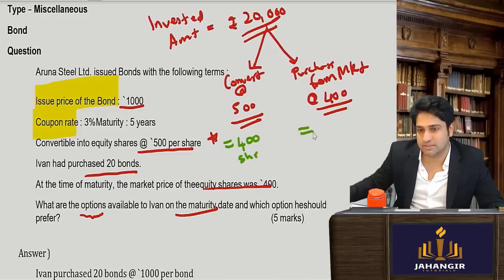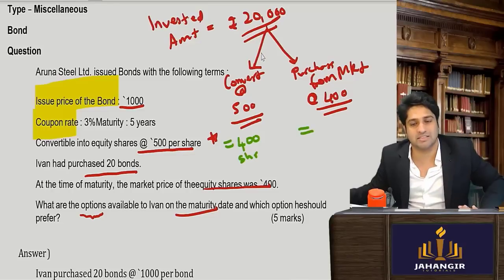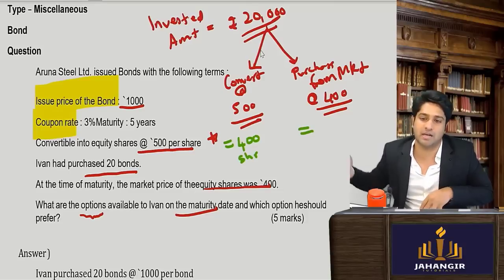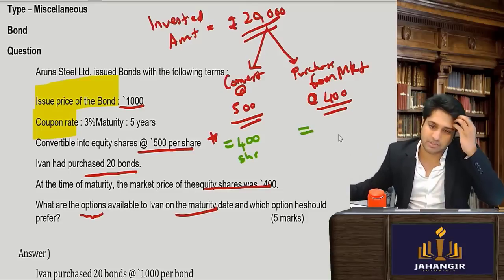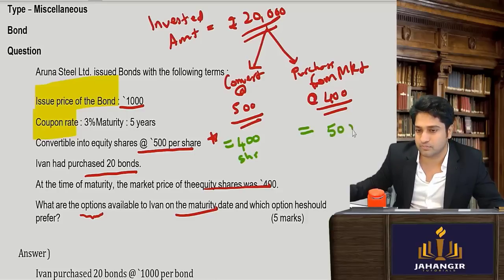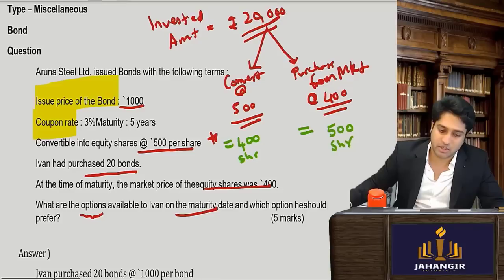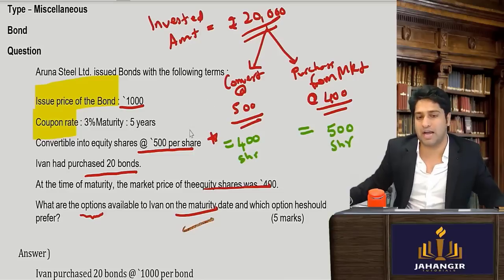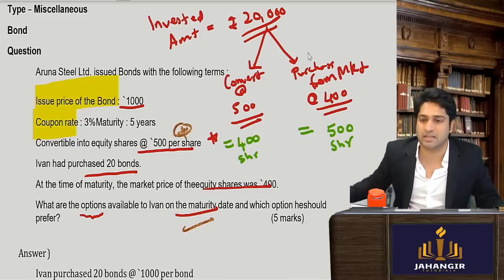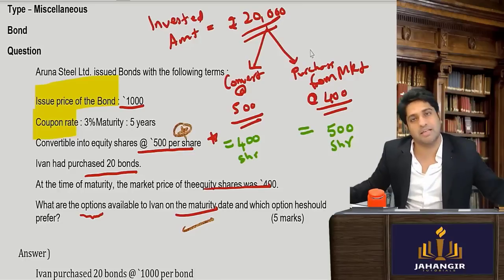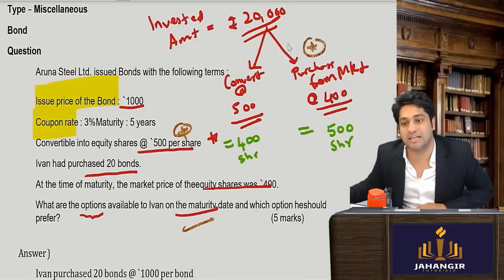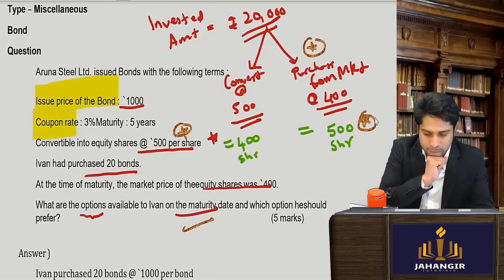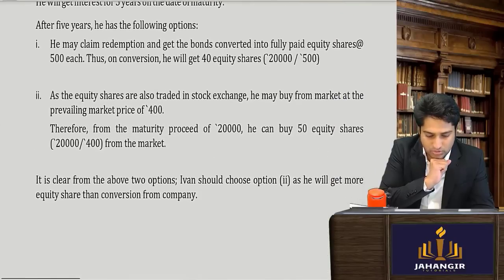But if he chooses not to take shares and instead takes the money, with this money he will buy the equity shares in the market because they are available at a cheaper rate. So how many shares will he get? 500 shares. So on maturity he has two options. Either he converts at the price of 500, but why would he do that? He can choose not to convert, get the money and buy shares directly. So not converting is a better option. You should choose not to convert.